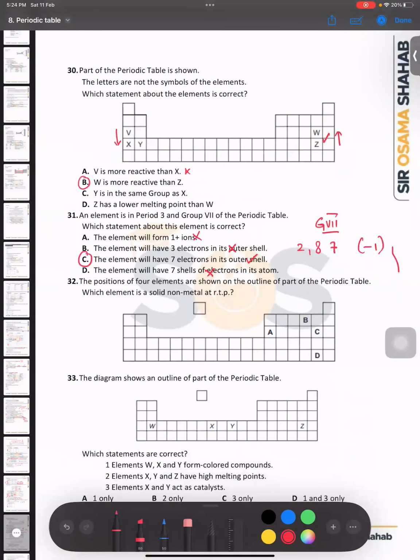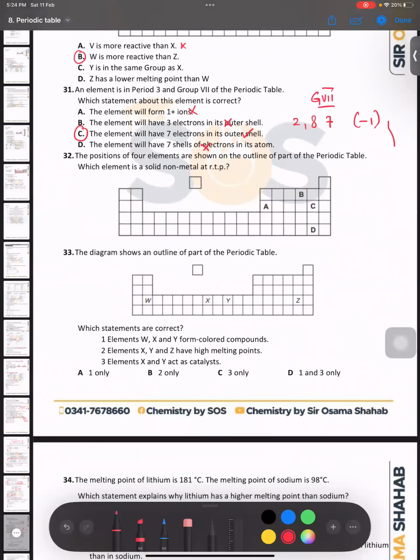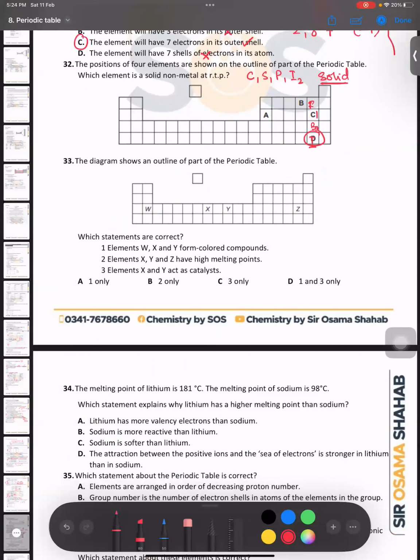Right, sir. Then the positions of 4 elements are shown in the periodic table. Which element is a solid non-metal? You need to remember carbon, sulfur, phosphorus, and iodine. These are solid non-metals, and this is iodine, right? Group 7, fourth member: fluorine, chlorine, bromine, iodine. Is that right, children? Yes, sir. And question number 33 says that the diagram shows an outline of part of the periodic table.